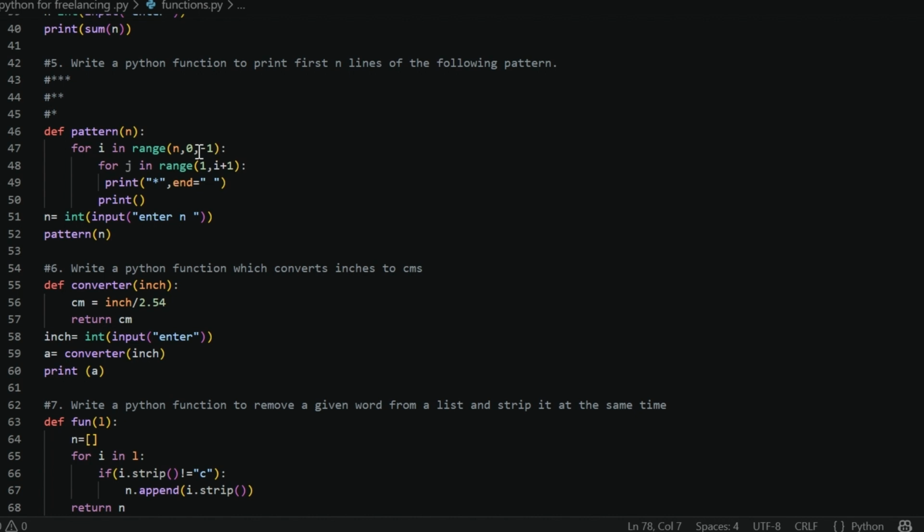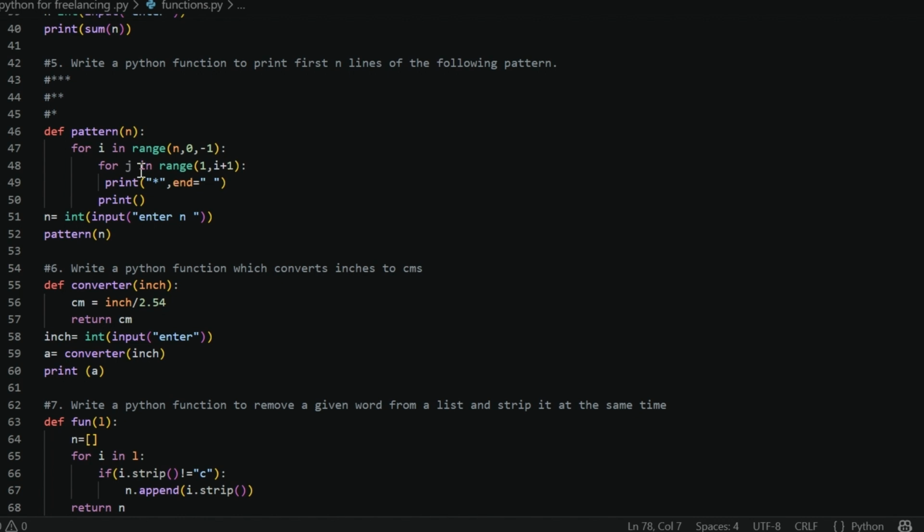Okay, so in the nested loop, we assign another loop whose variable name is j in the range of 1 to i plus 1. I have already told you why i plus 1: because the last value is excluded, which is why we have written i plus 1.